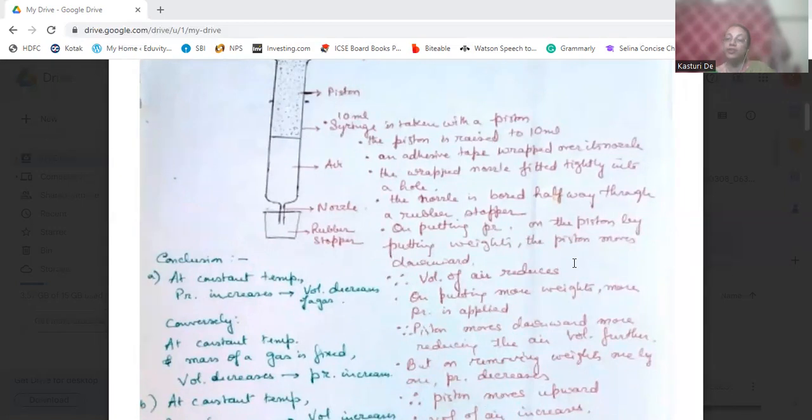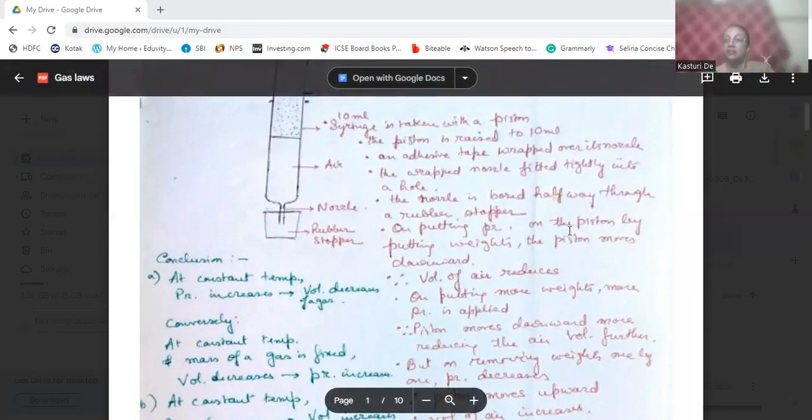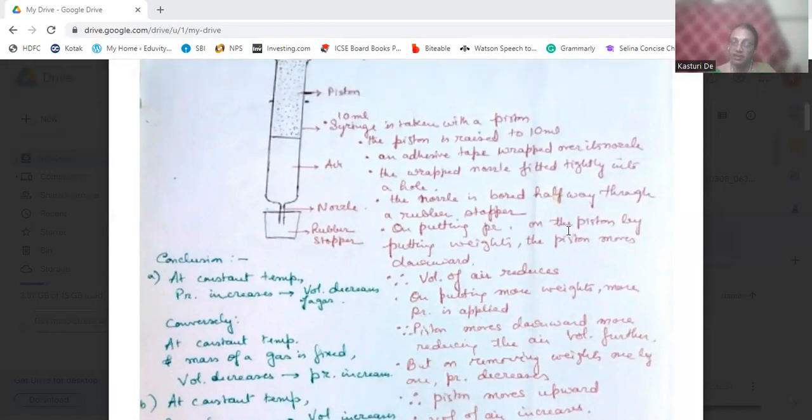But when we are removing the weights one by one, the pressure will be released. That is, the pressure decreases and the piston will move up, that is, increasing the volume of the air inside the syringe.